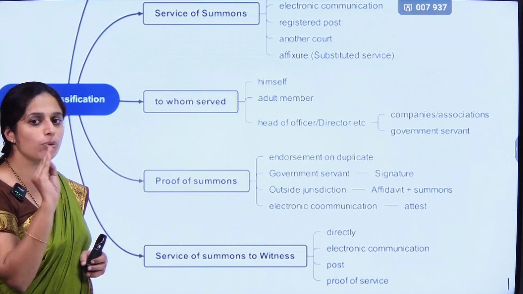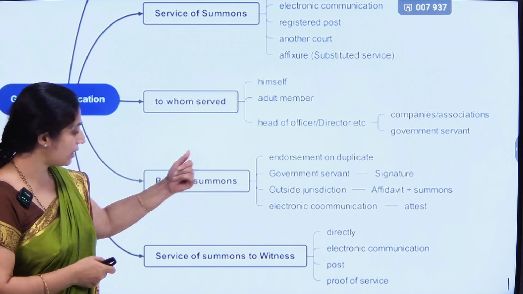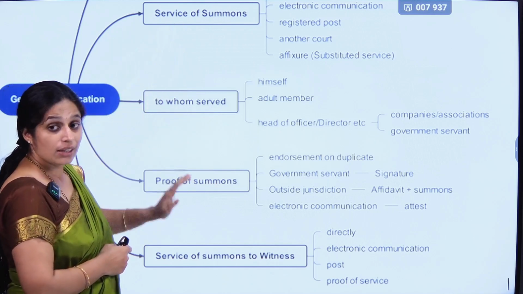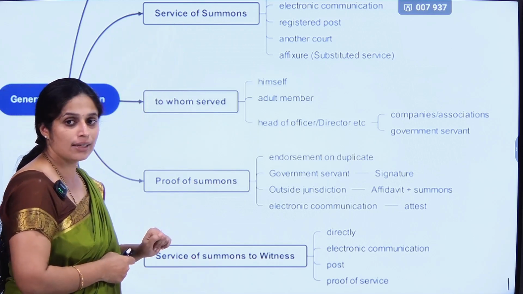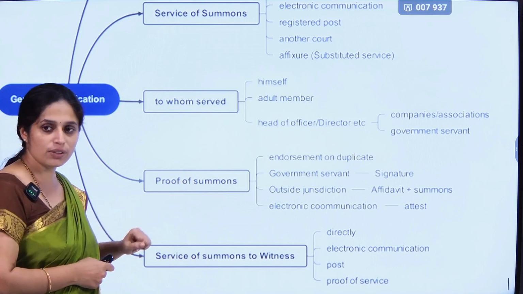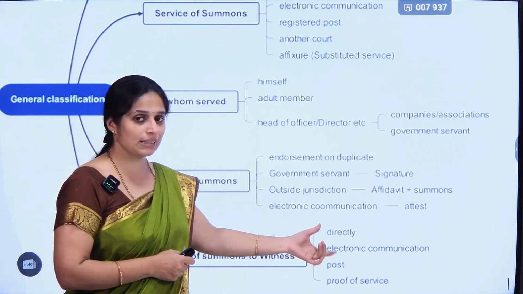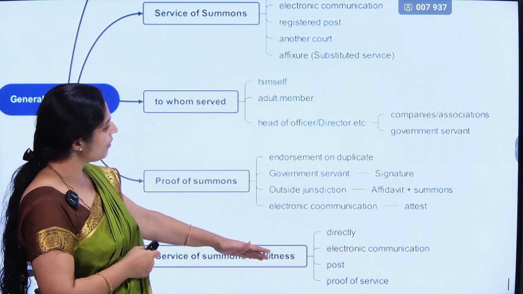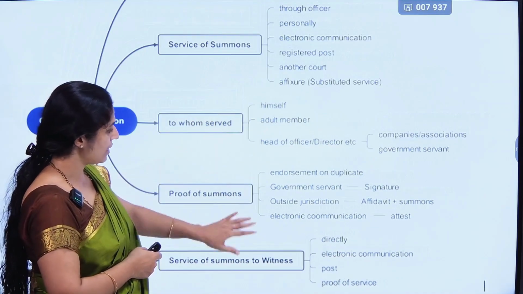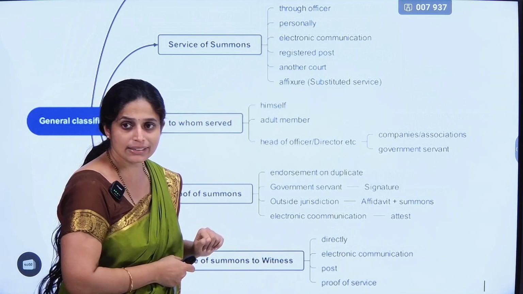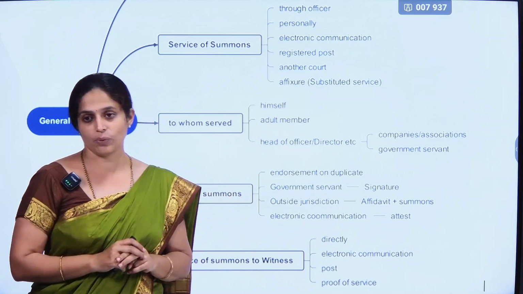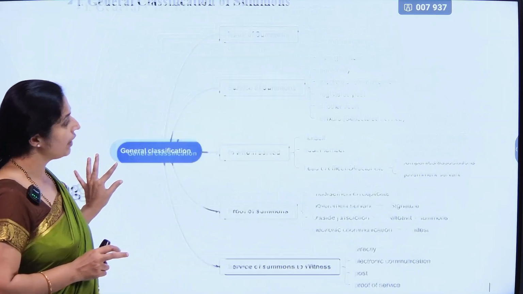So there should be some proof of summons, right? So what are the methods for this? And these are all summons to the accused. This is summons to the witnesses, right? So there are separate sections for this, but some are repeating, some are same, some are similar, some could be different. So if we just see, we can understand, okay, for witnesses directly it is there, through electronic communication it is there. So this comparison we will get when we study with the help of charts.